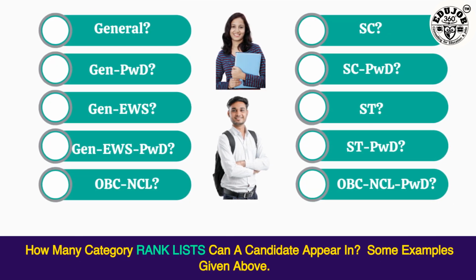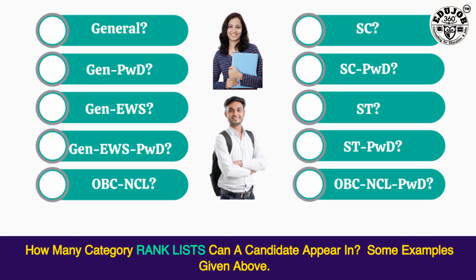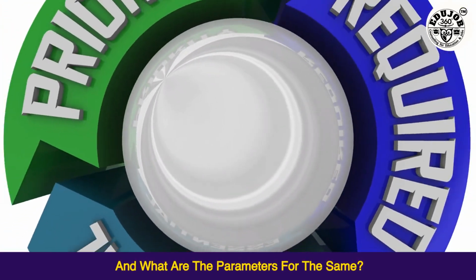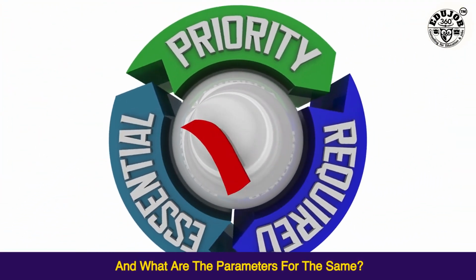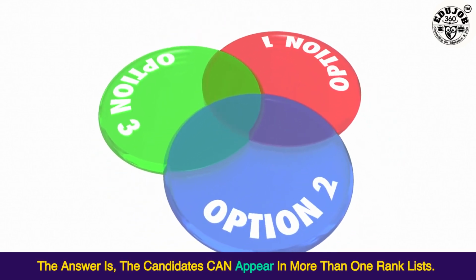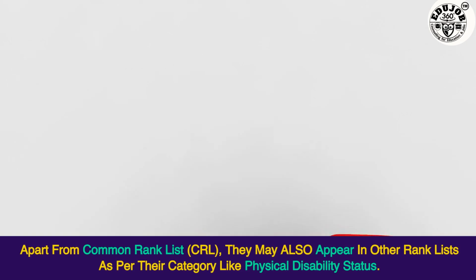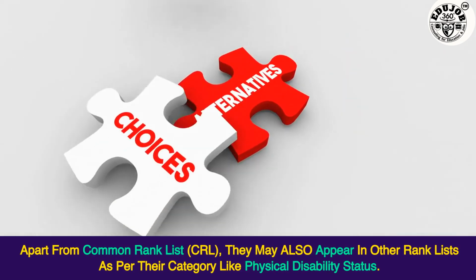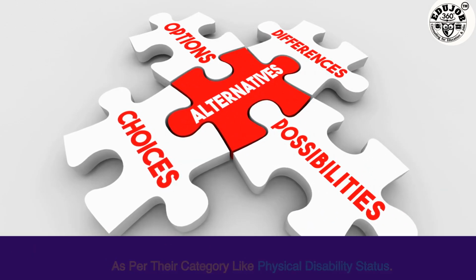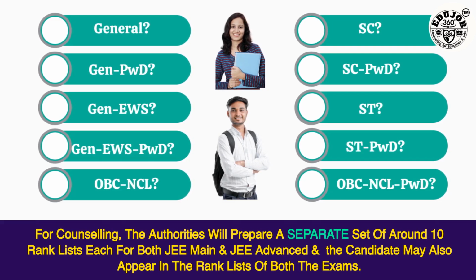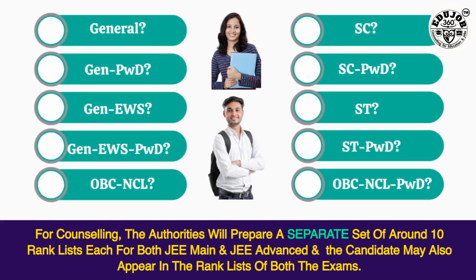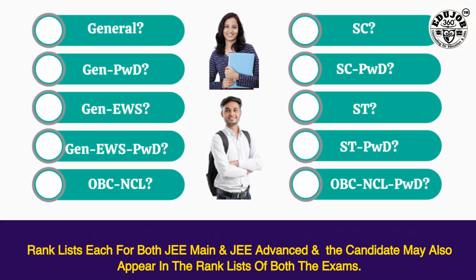How many category rank lists can a candidate appear in, and what are the parameters for the same? The answer is, the candidates can appear in more than one rank list. Apart from the common rank list, CRL, they may also appear in other rank lists as per their category, like physical disability status. For counselling, the authorities will prepare a separate set of around 10 rank lists, each for both JEE Main and JEE Advanced, and the candidate may also appear in the rank lists of both the exams.